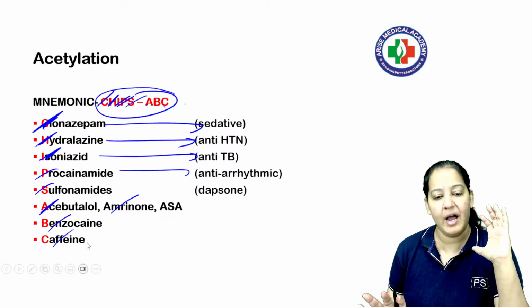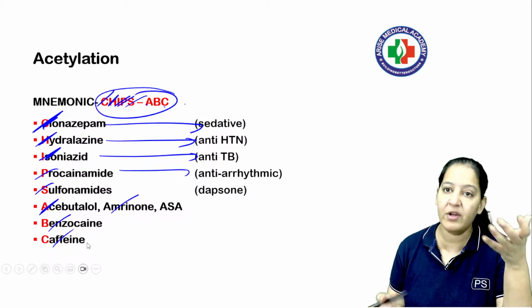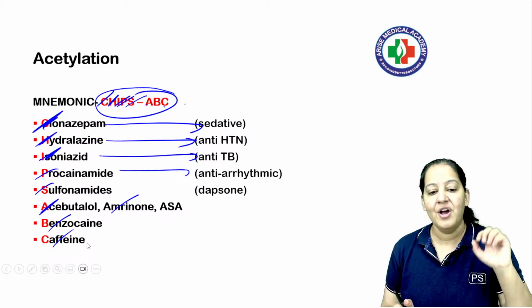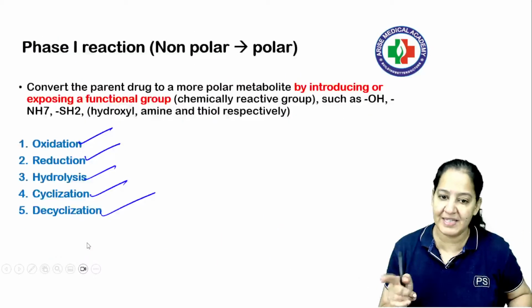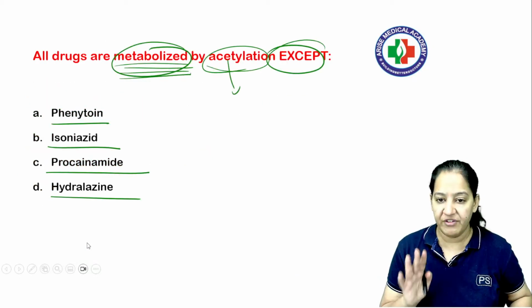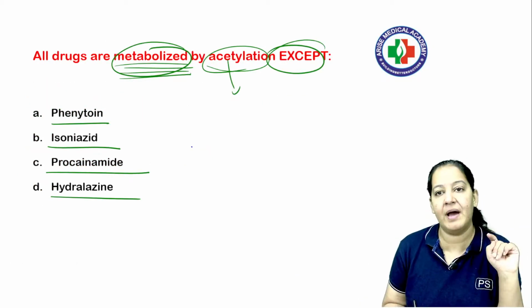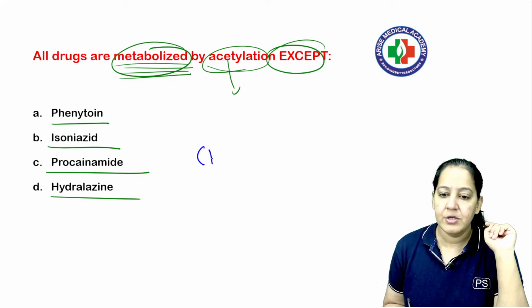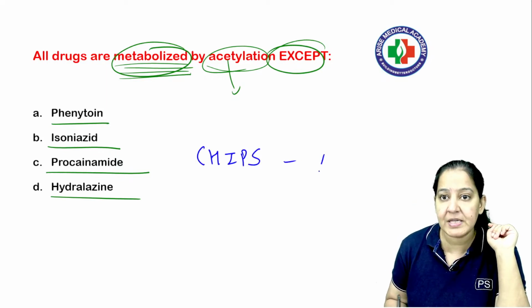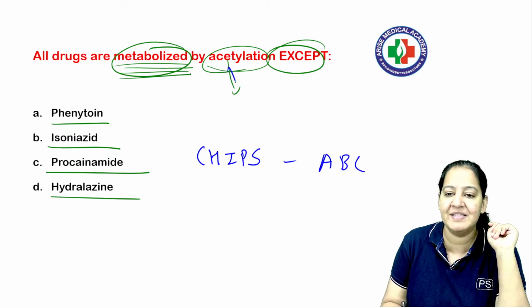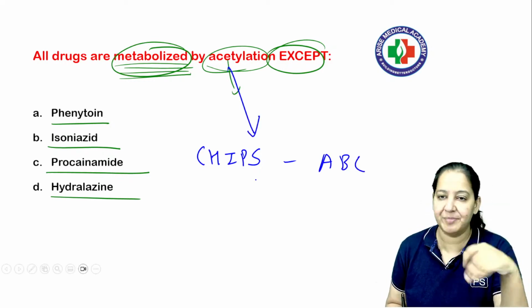So please learn. I know it's difficult to learn, but I'm giving you the mnemonic. So this is a mnemonic of acetylation. Now please apply this mnemonic on your question and tell me the answer. Which of the following drugs is not metabolized by acetylation? So the mnemonic I told you is SHIP-C. Never forget, acetylation happens by SHIP-C. Acetylation happens in SHIP-C.